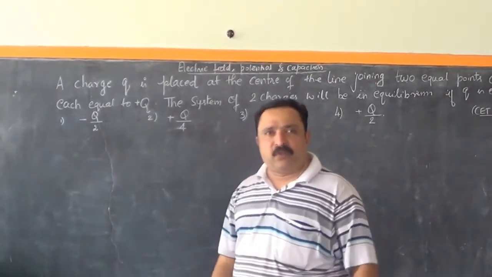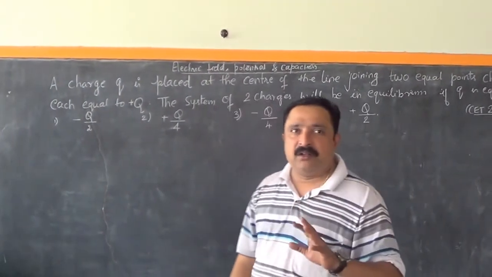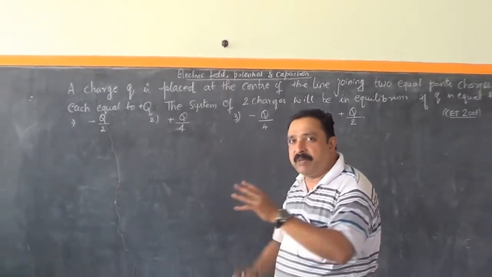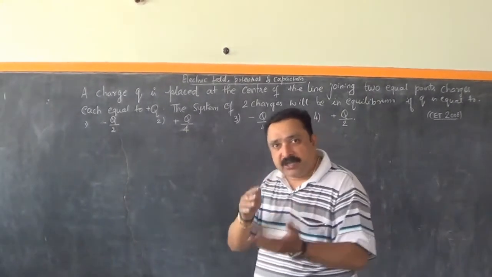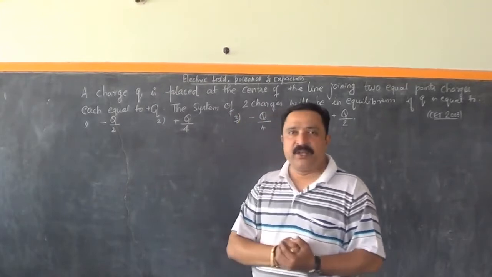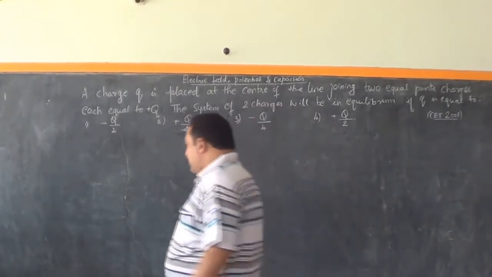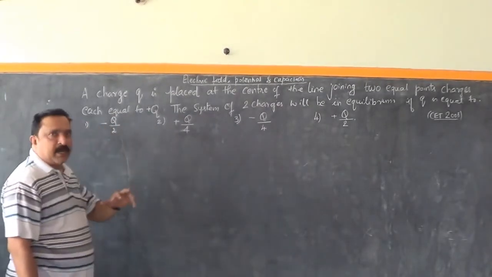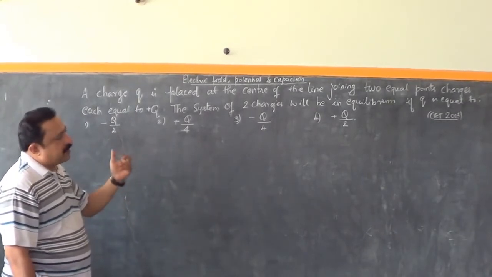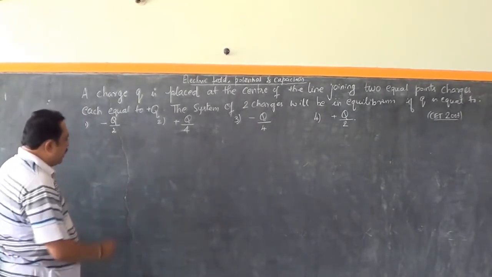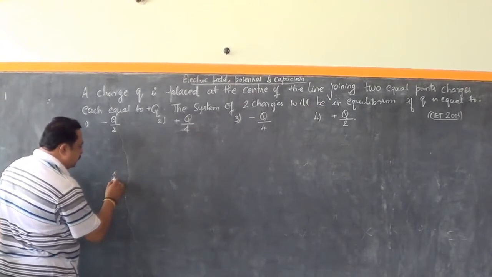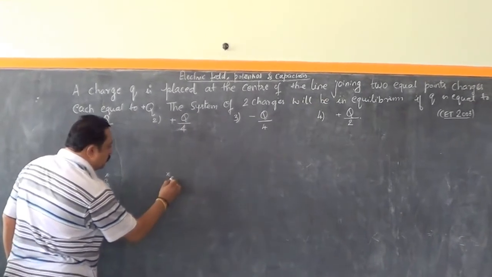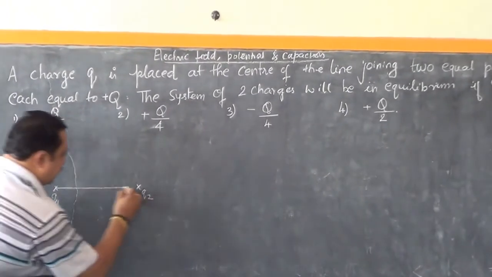To answer this question, of course, a couple of methods are available, but let me choose one method based on potential energy of system of charges. Now, before going to answer, let's go back to the synopsis part. What is the basic fundamental that we require to understand? Let me consider two charges, say Q1 and Q2. These are the two charges separated by a distance r.